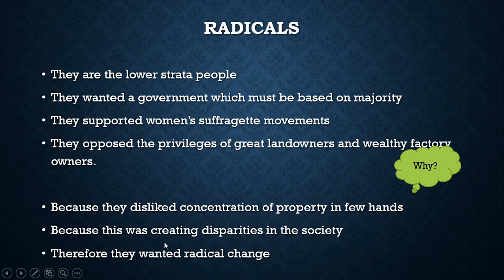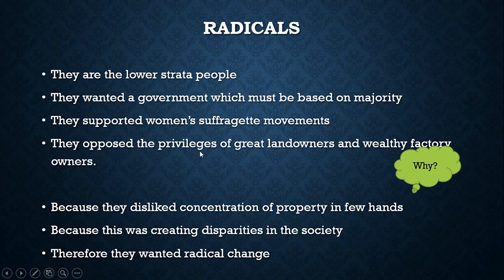Then come the radicals. So those were the liberals, now radicals. They were lower strata people, that is lower than middle class and upper middle class. After upper middle class comes middle class, after middle class the lower strata. They wanted a government based on majority. They supported women's suffragette movements also. That is, they supported universal adult franchise. Liberals didn't support universal adult franchise; radicals were the people who supported it.